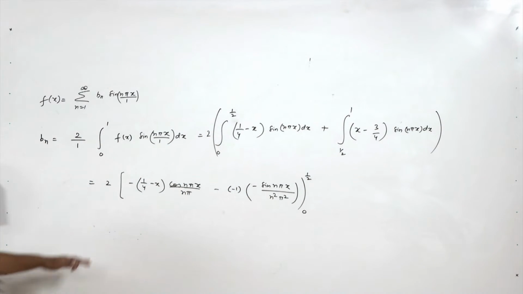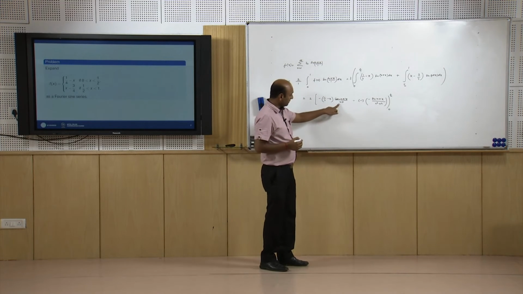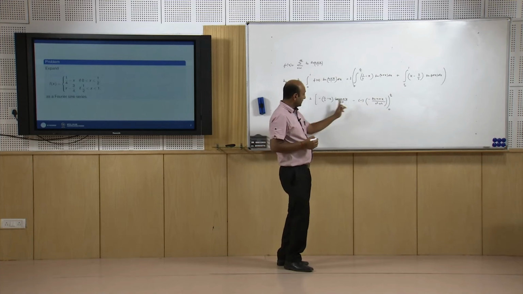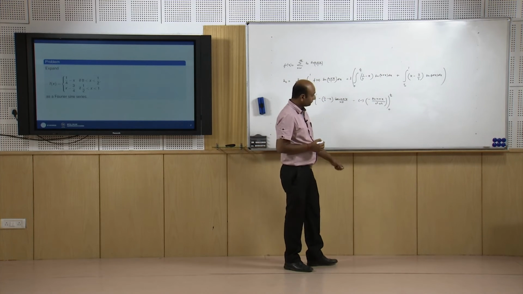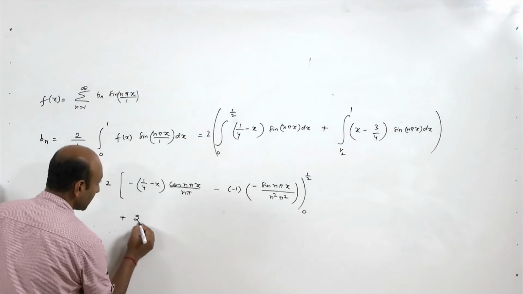I simply apply integration by parts: first as it is, integration of second, minus derivative of this and integration of this. Again for the second part, plus 2 times.